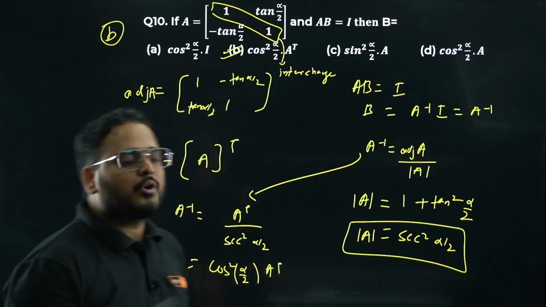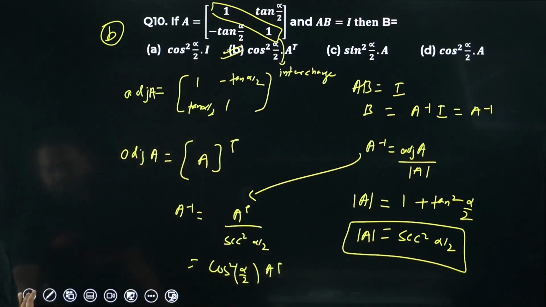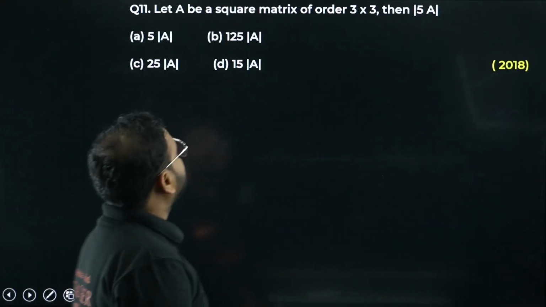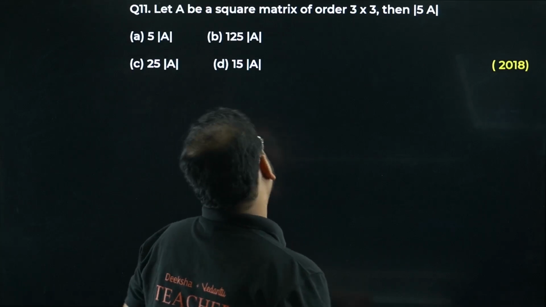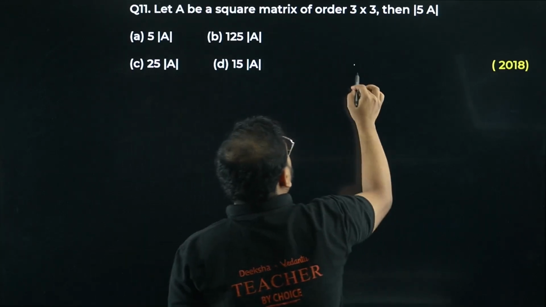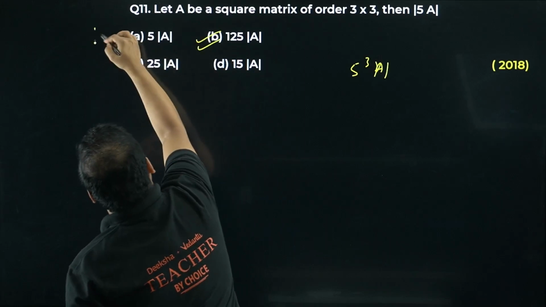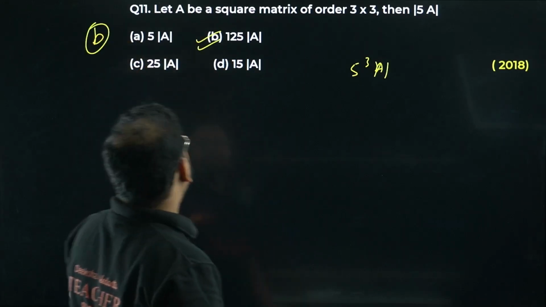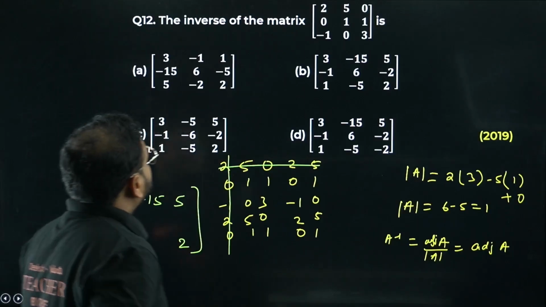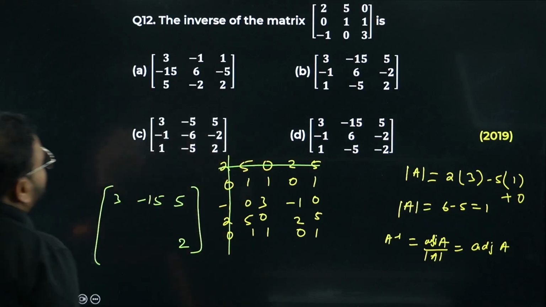Moving on now to question number 11. This is a very simple question. 11th one: let A be a square matrix of order 3 cross 3, then the determinant of 5A is the same thing, no? 5 power 3 determinant A, right? Option B is correct. 12th now. The inverse of the matrix given like that is going to be what?